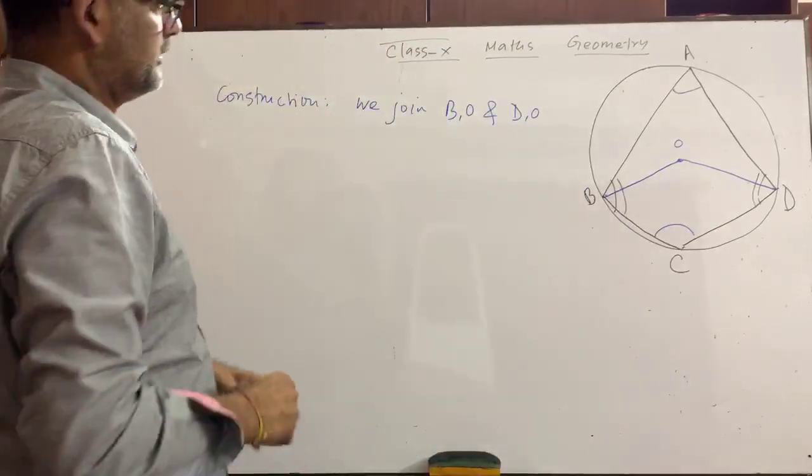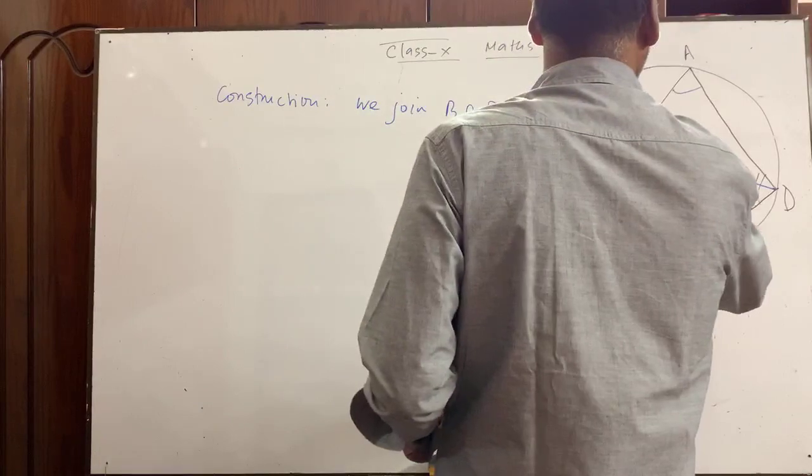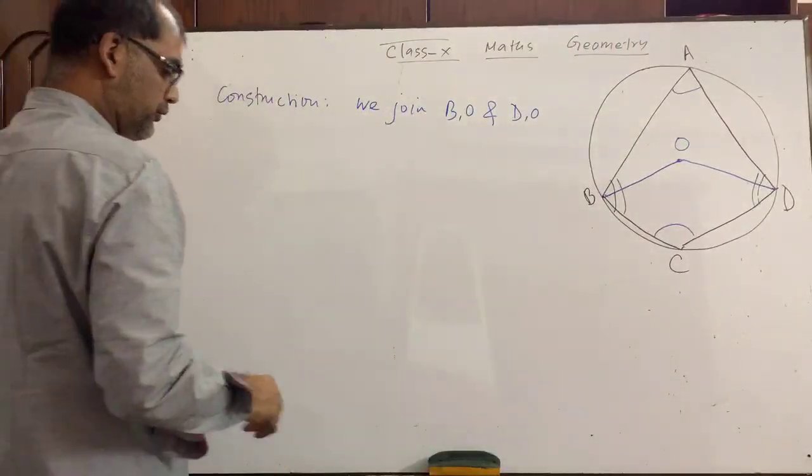Have you seen? B comma O and D comma O will be joined. Okay. Now proof.